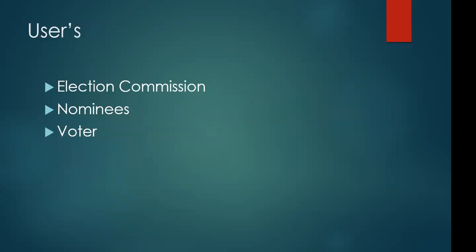Another thing is the users who are going to access this: the election commission, which is nothing but those who are going to conduct the election. Another is nominees. You already know who the nominees and the voters are. Let me explain the duties of these three users.